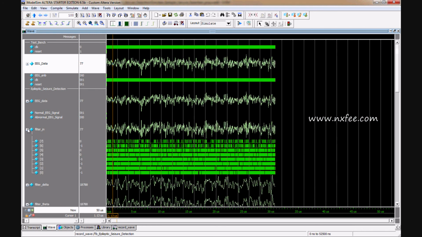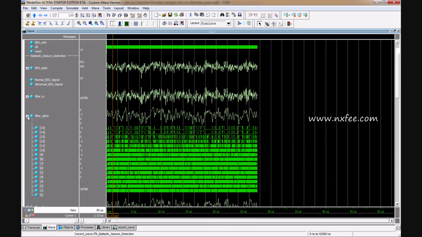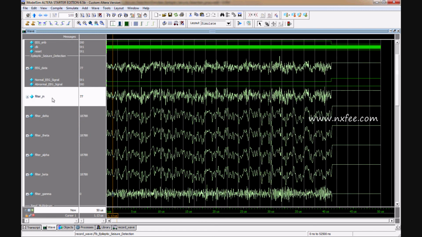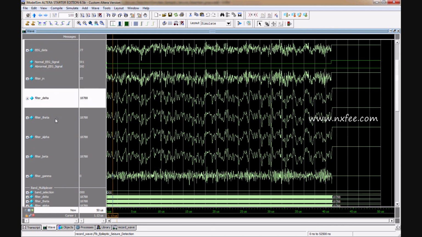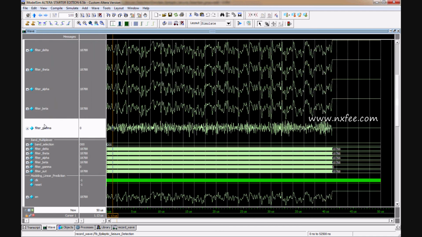Here in the filter output you can verify these are all 16 bit. This is a test bench for epileptic seizure detection. These are the filter outputs: delta, theta, alpha, beta, gamma, and these are the band multiplexers.